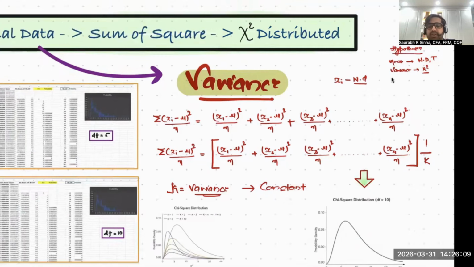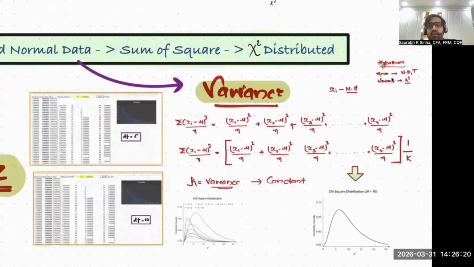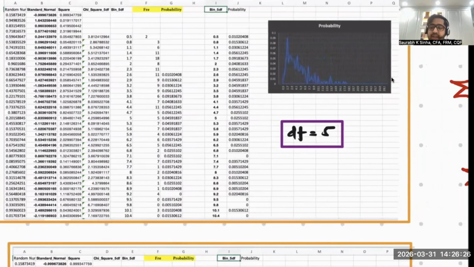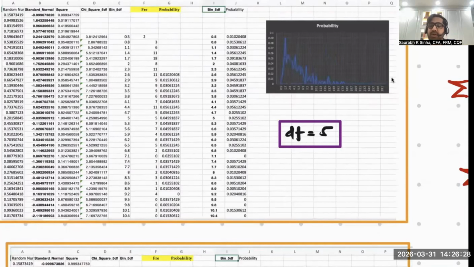So this was the introduction of chi-square distribution. In the next lecture, we'll try to understand with the help of Excel how the sum of squares of standard normal data starts following chi-square distribution. We'll also try to understand the concept of degree of freedom.